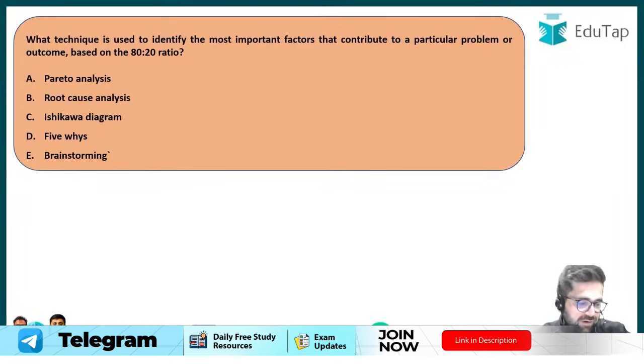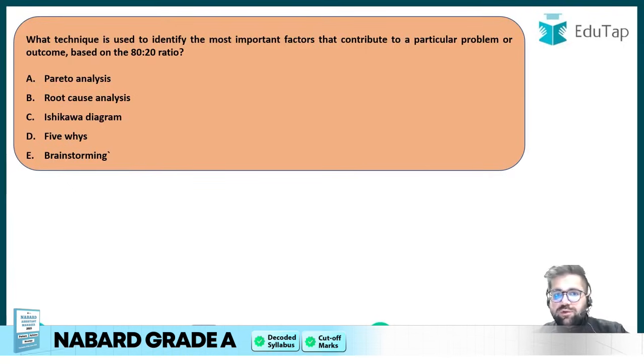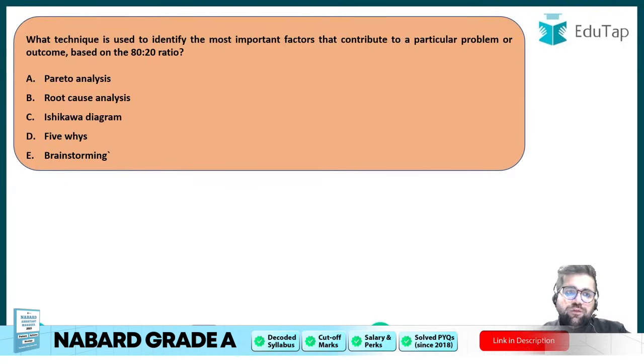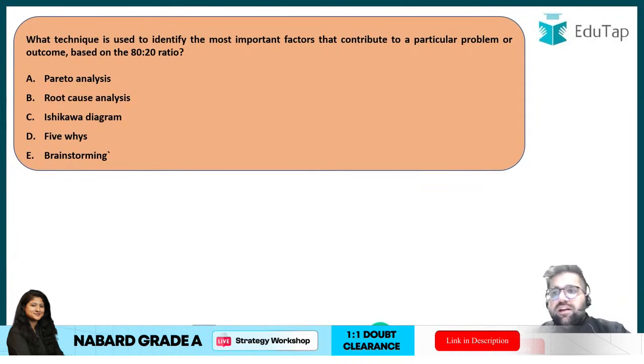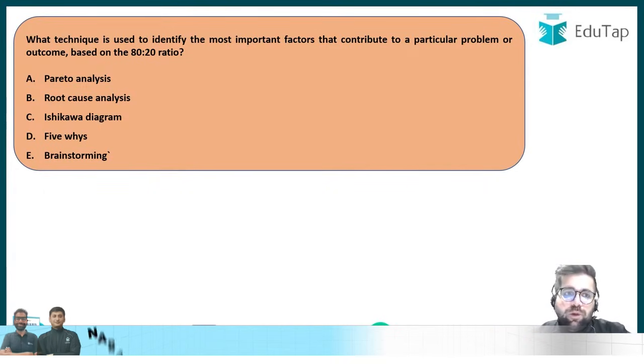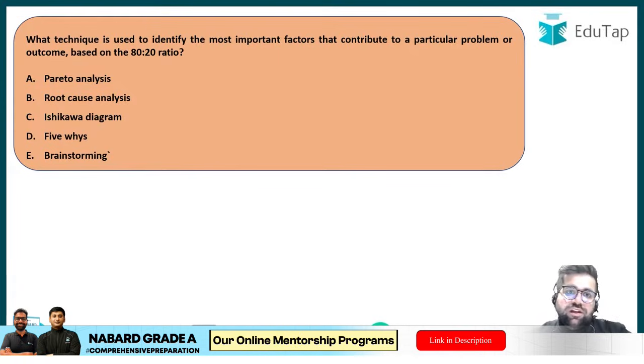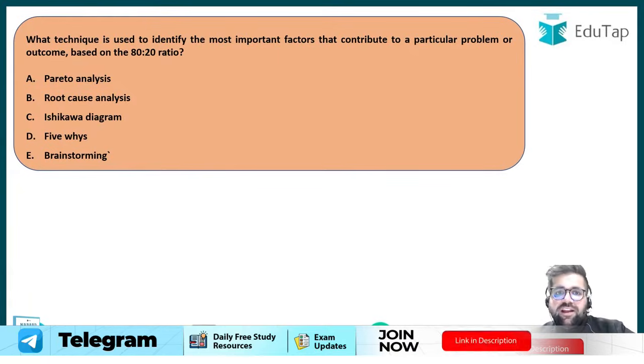So question number 1 on your screen, you have to answer this question which appeared in the year 2023. So let's see who gives me the right answer. What technique is used to identify the most important factors that contribute to a particular problem or an outcome based on the 80:20 ratio? So basically you have to identify a technique which talks about the ratio of 80:20. A very easy and straightforward question, I think. Maximum of you should give me the right answer.